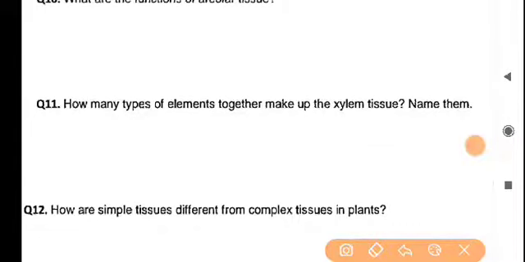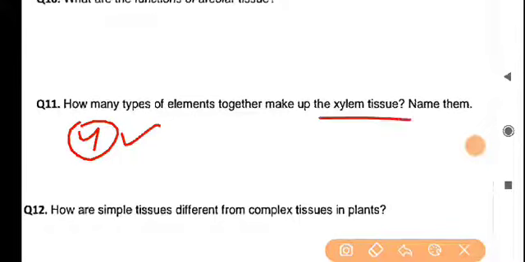So actually there are 4 types of elements that form the xylem tissues. Not only xylem, the phloem is also having 4 different types of tissues. So 4 types of tissues are associated with the xylem.